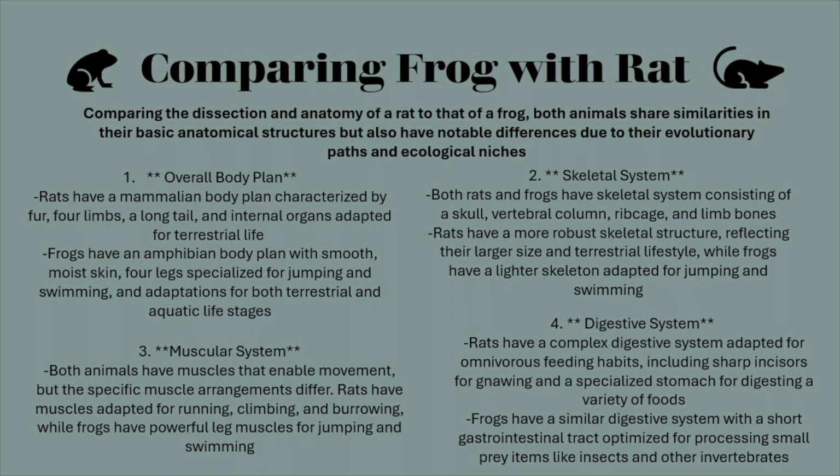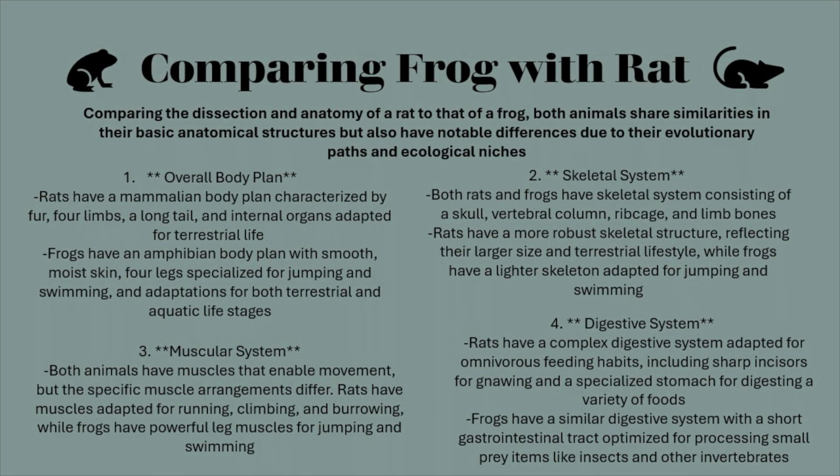For their skeletal system, both rats and frogs have skeletal systems consisting of a skull, vertebral column, ribcage, and limb bones. However, rats have a more robust skeletal structure, reflecting their larger size and terrestrial lifestyle, while frogs have a lighter skeleton adapted for jumping and swimming. For the muscular system, both animals have muscles that enable movement, but the specific muscle arrangements differ. Rats have muscles adapted for running, climbing, and burrowing, while frogs have powerful leg muscles used for jumping and swimming.